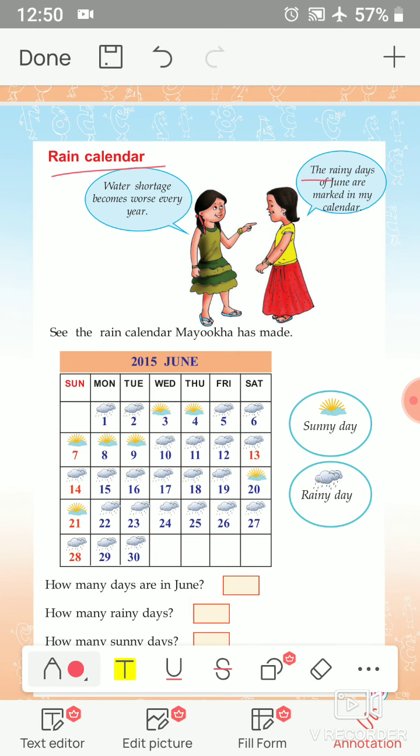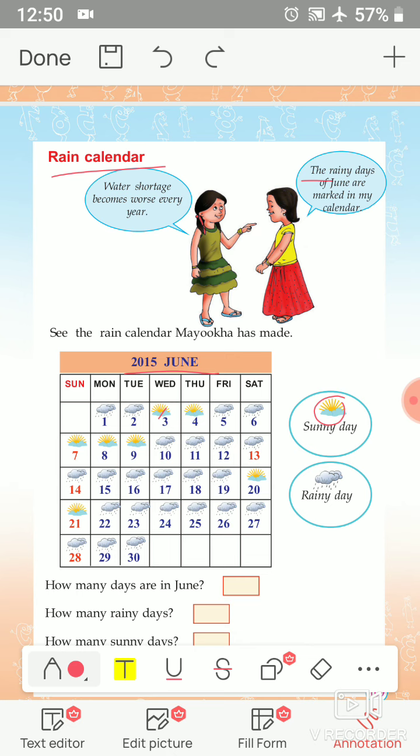See the rain calendar, 2015 June. Sunny days are marked with this picture. Yes, we have to see the sunny days. Then rainy days are marked with this picture. Yes, rainy days we have to see. Okay, then we have to find it.